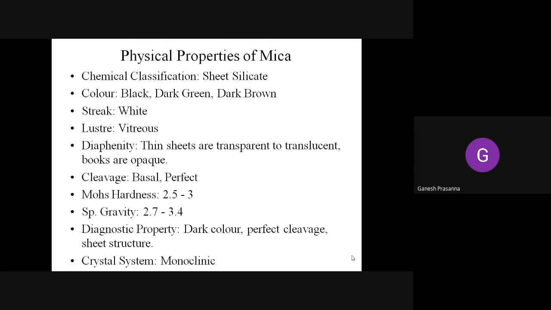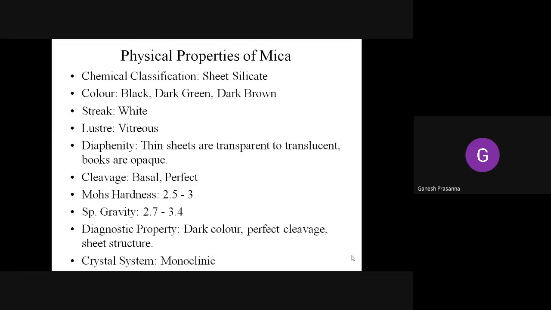Okay, so the largest producer of the mica is India itself, and that is in Andhra Pradesh, the Nellore Gudur belt of Andhra Pradesh. The Nellore and the Gudur sector of Andhra Pradesh is known to be a very rich source of the micas. In Karnataka, if you go towards Karighatta, that is in parts of Srirangapatna, you can find lots of this mica.